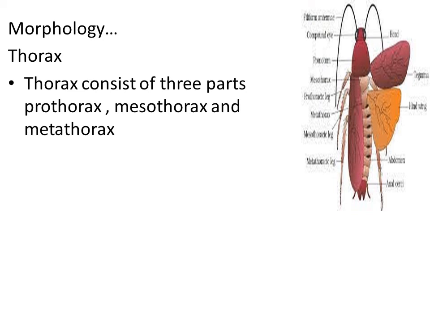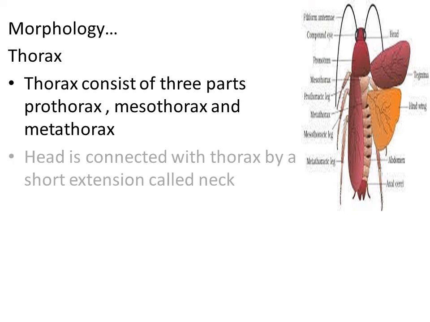So the thorax in cockroach is divided into 3 parts: prothorax, mesothorax and metathorax, right? The first part of the thorax is the prothorax, followed by the mesothorax, and the mesothorax is followed by the metathorax.